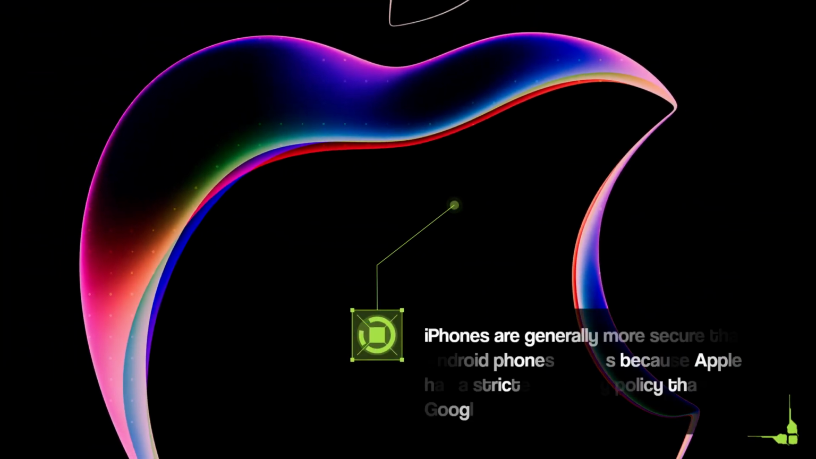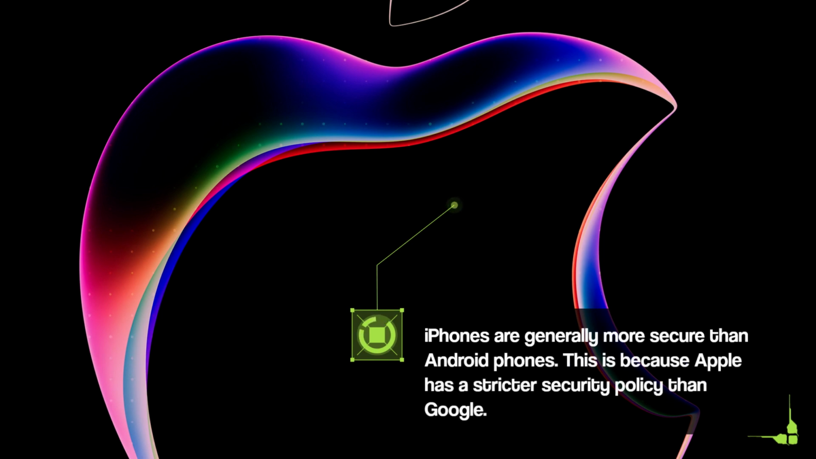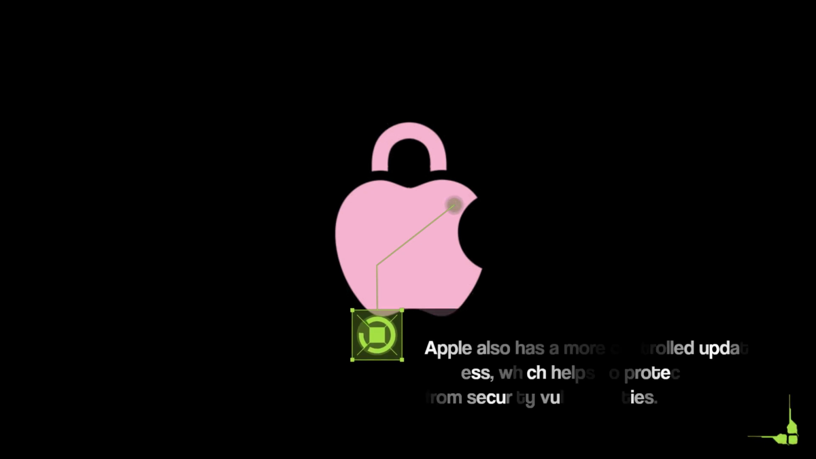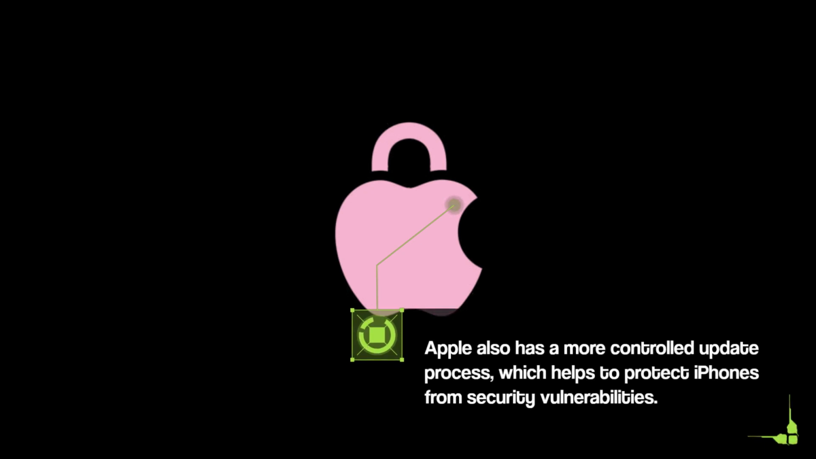iPhones are generally more secure than Android phones. This is because Apple has a stricter security policy than Google. Apple also has a more controlled update process, which helps to protect iPhones from security vulnerabilities.